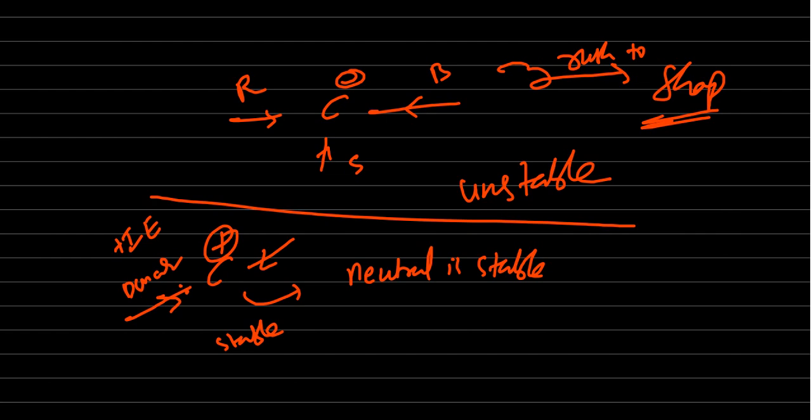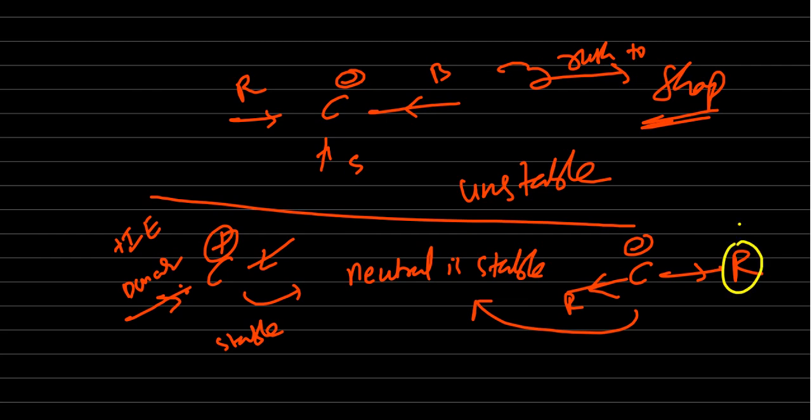Donating groups are called plus I. Next, suppose it has a negative charge, when will it become neutral? Whenever receivers are there. Whenever receivers are there, that is the stable condition. Okay, so if electron density is more, if it is attached with negative charges, a more electronegative atom, that means minus inductive groups are there, that is more stable.